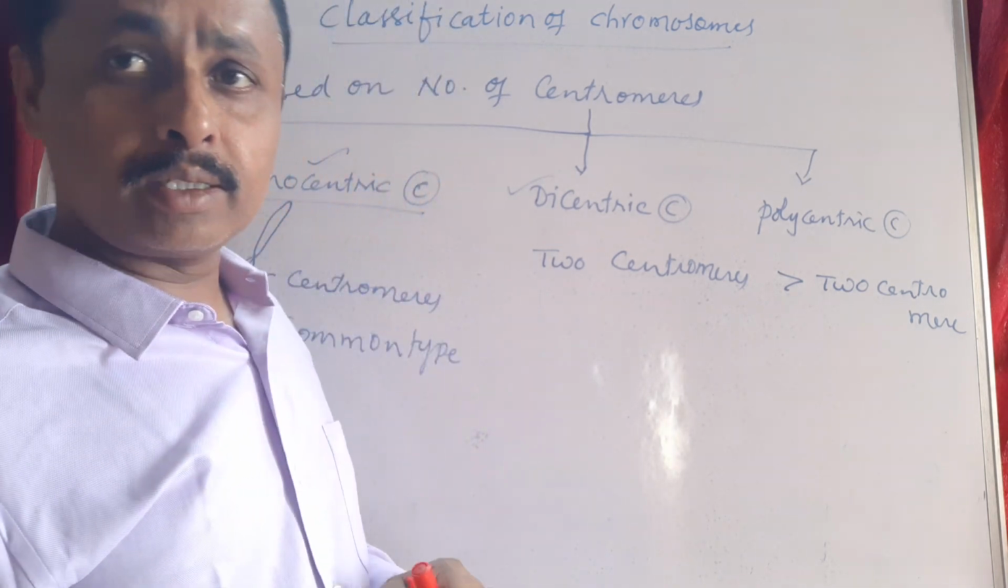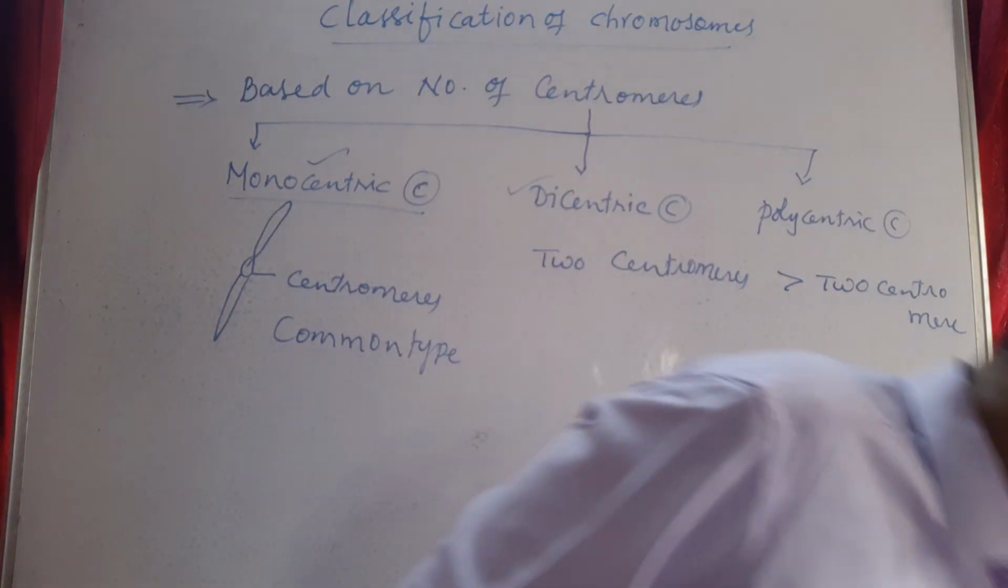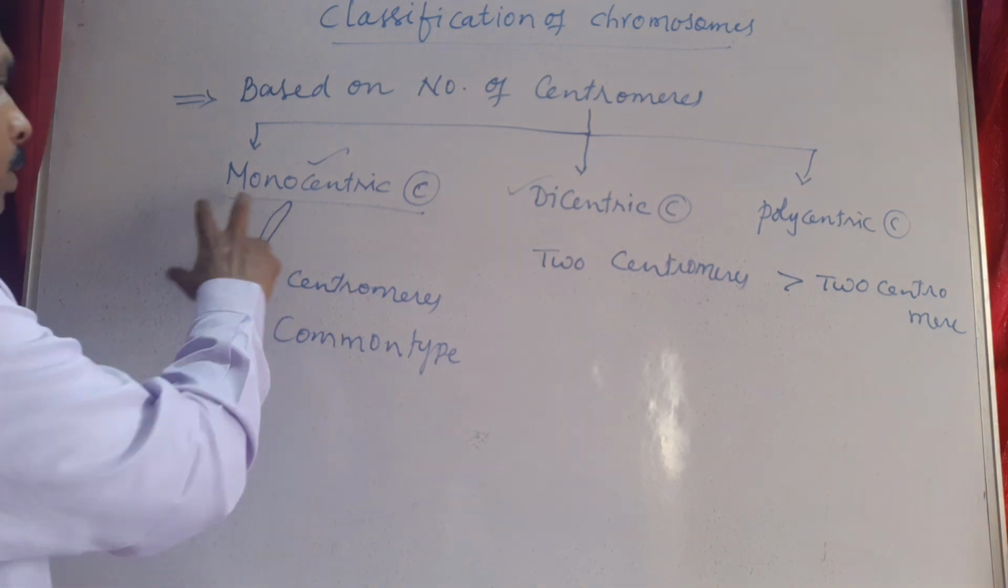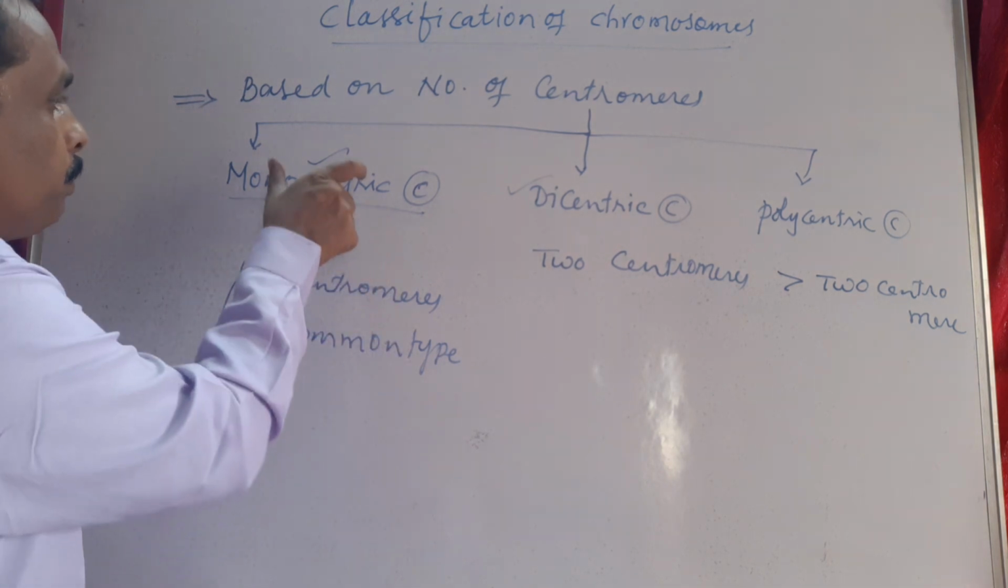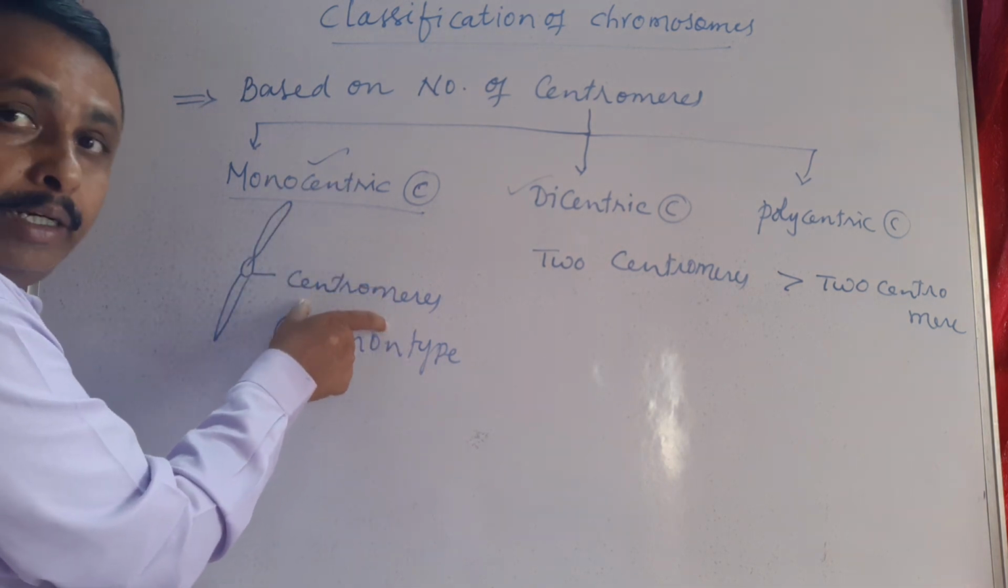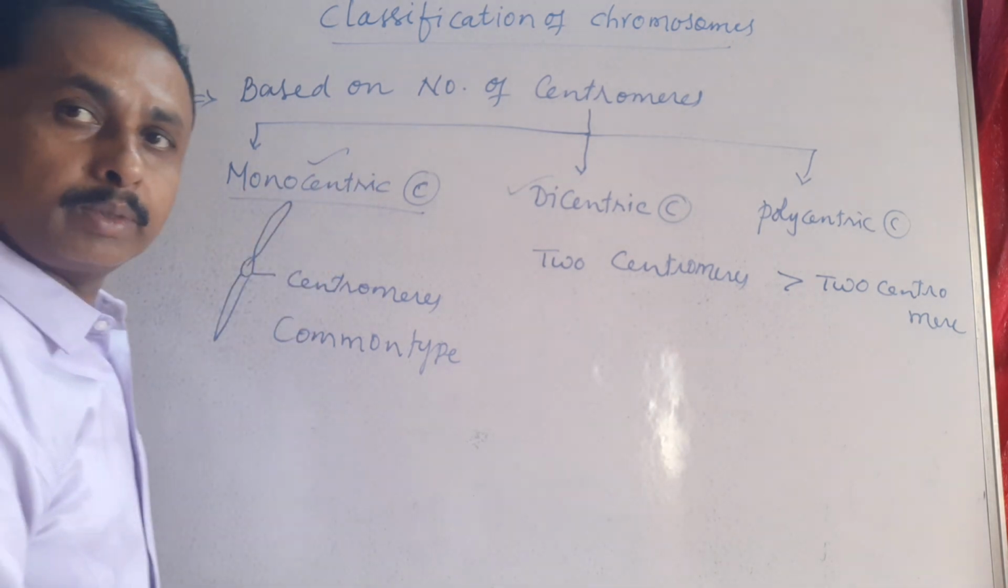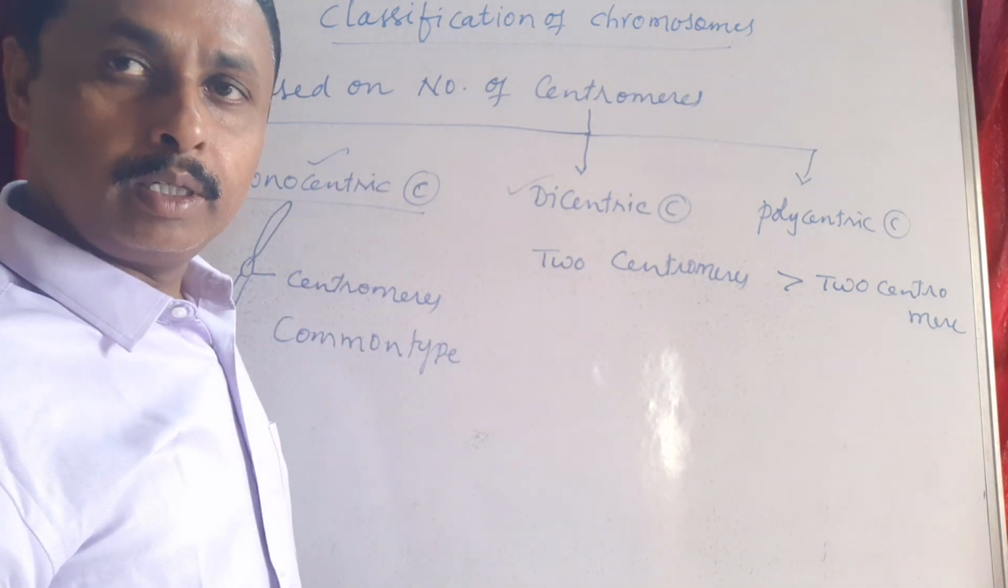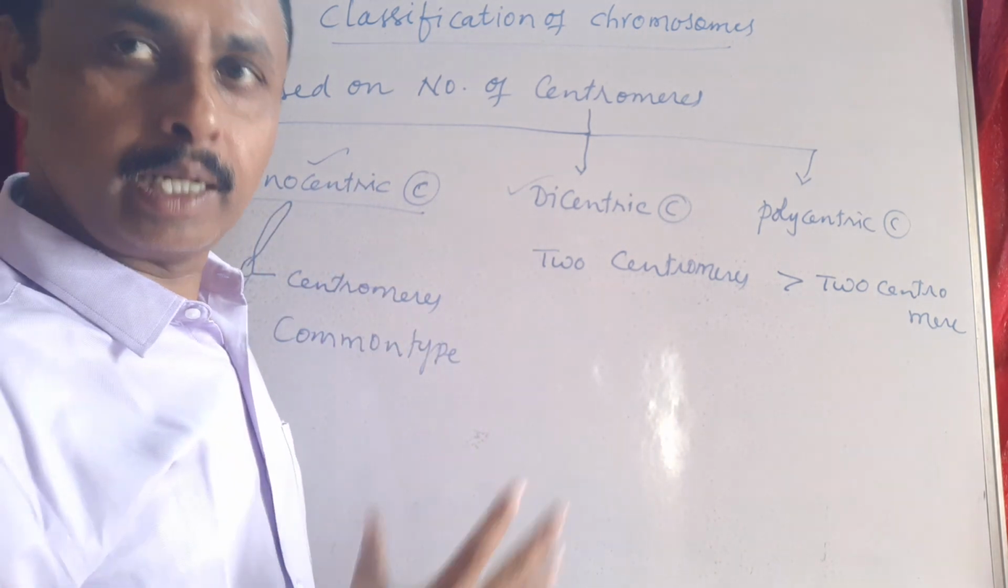Okay, and the next criteria. Mostly when you're talking about monocentric chromosomes, based on the position of the centromere in monocentric chromosomes, we can have different types of chromosomes. Let us look at them.